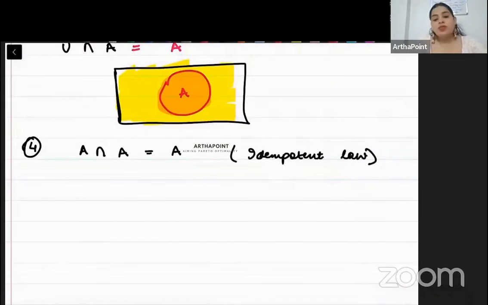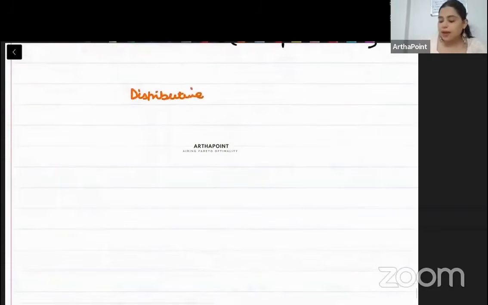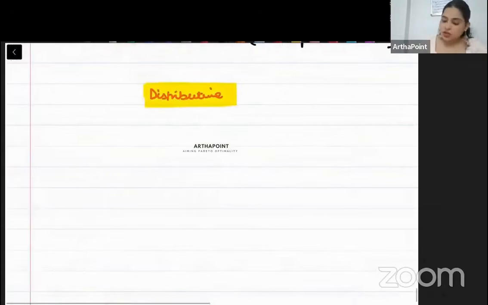Okay. Now, there is a very important property that I am going to teach today, and that is known as distributive law. Understand this carefully, it combines intersection and union. The distributive law combines intersection and union.